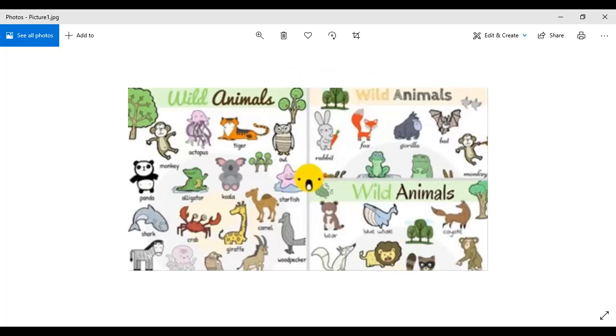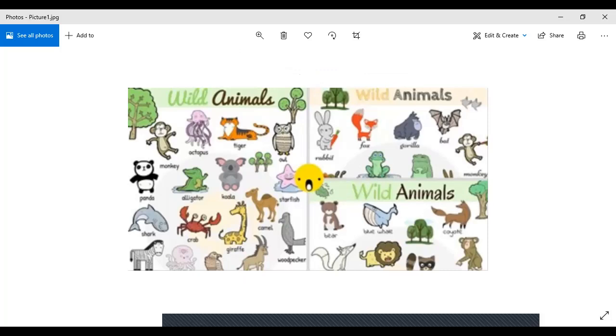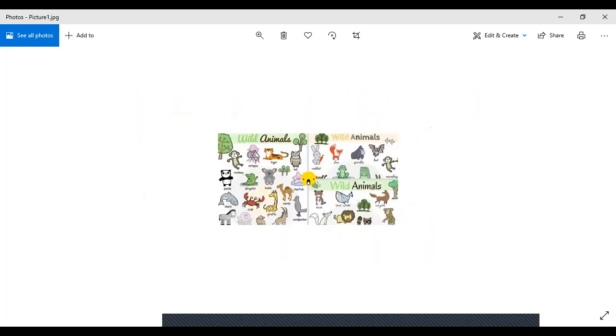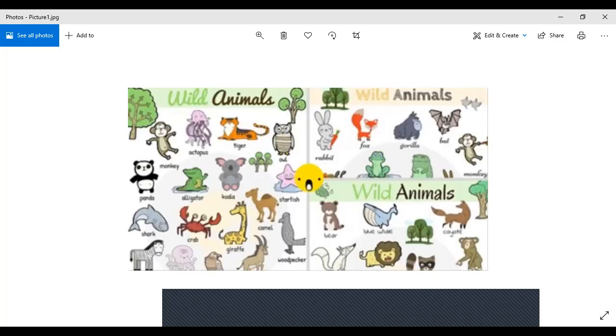Okay. Then we have the owl. Then we have starfish, camel. Then we have this crab, a shark, alligator. Alligator is also a wild animal. What else? And then we have the blue whale. So all of these are also wild animals, right?